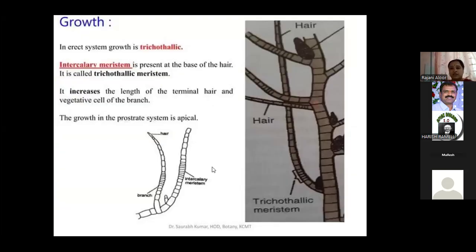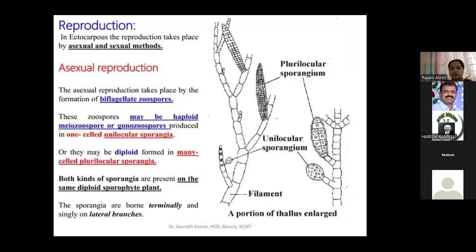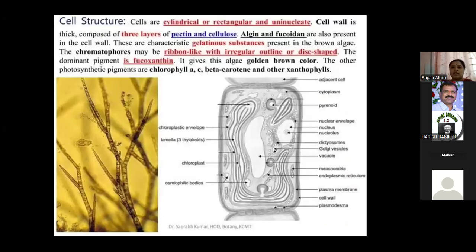That's why the pigment system has fucoxanthin, and the color resembles golden brown. The other photosynthetic pigments are chlorophyll a, c, beta carotene, and other xanthophylls.